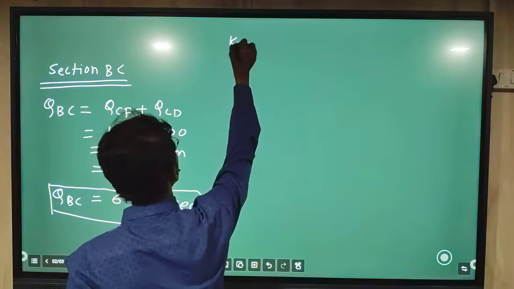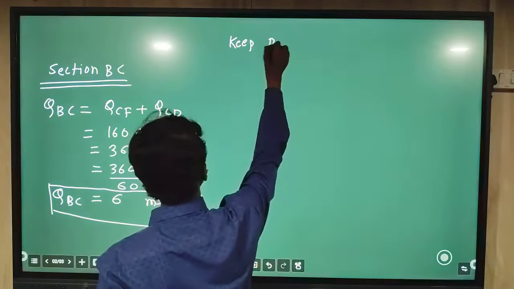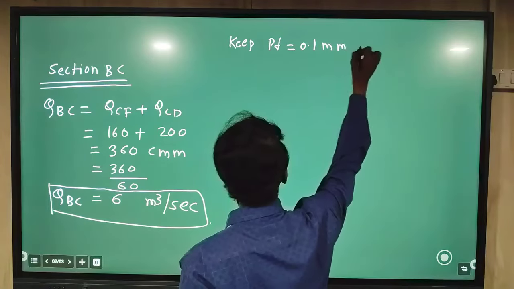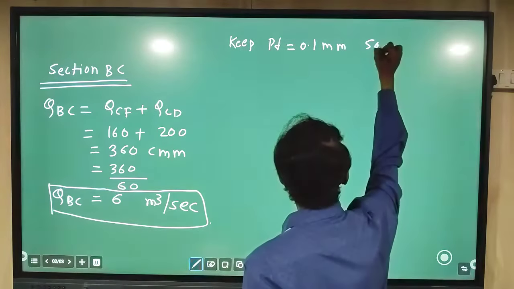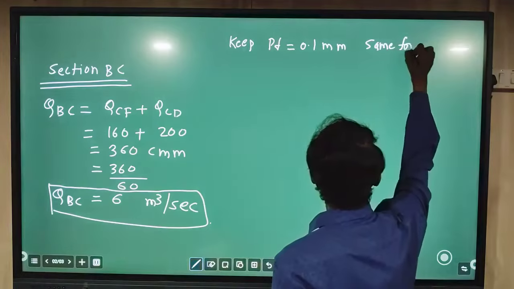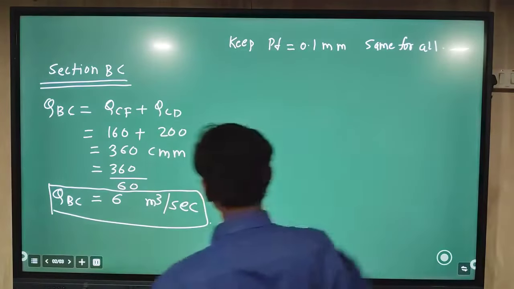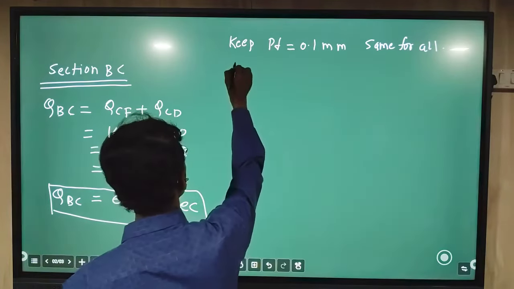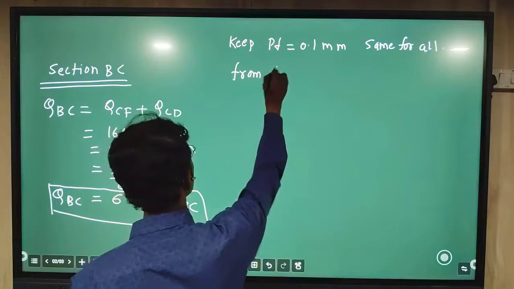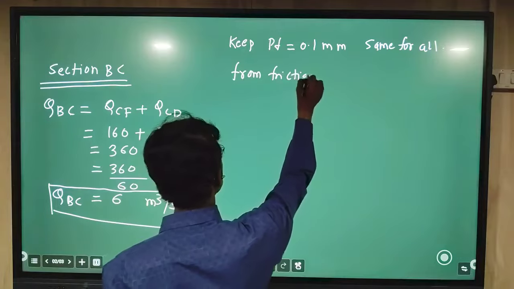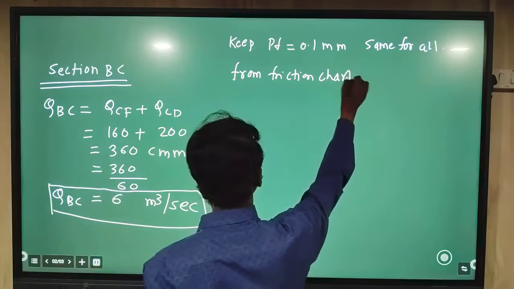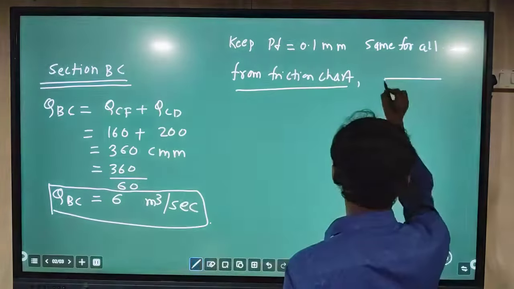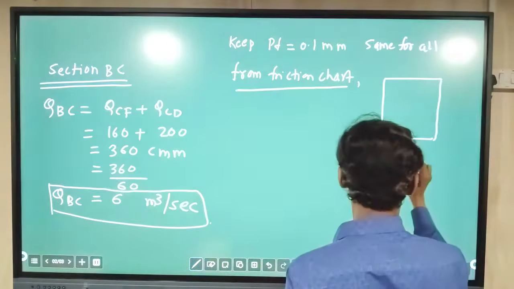So keep PF 0.1 mm, same for all, and here QBC. Now from the friction chart, you can draw a small diagram.